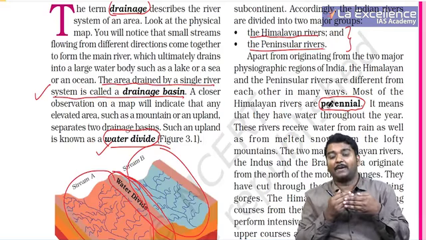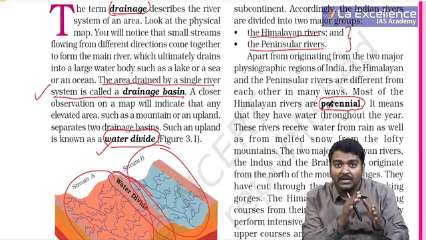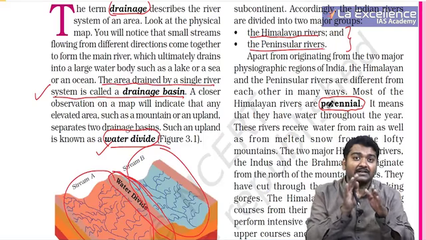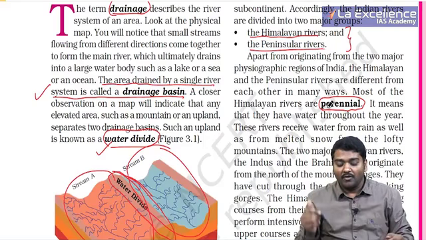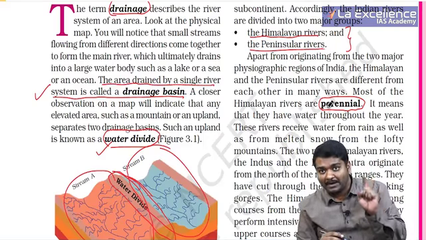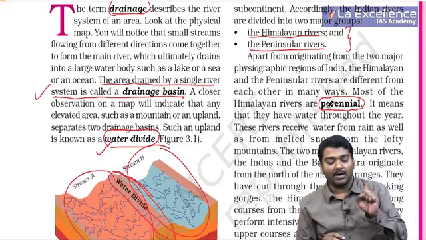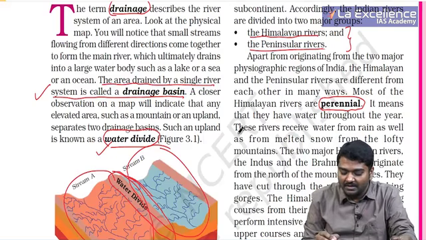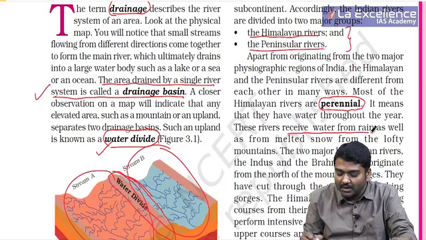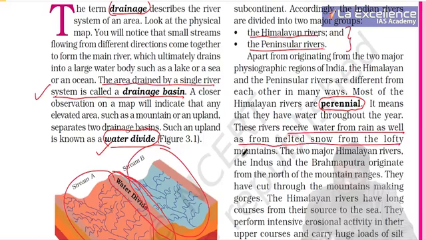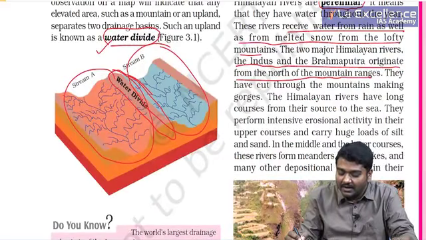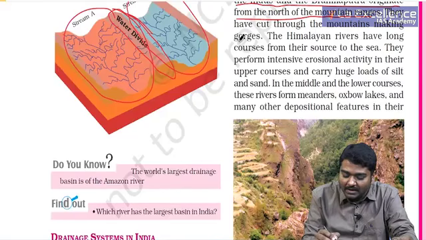Whereas when we talk about the peninsular rivers, they are mostly dependent on the rain, and the rain doesn't happen throughout the year. So we call Himalayan rivers perennial and peninsular rivers not perennial. Second important thing is, these rivers receive water from rain as well as snow. The best examples of this are Indus and Brahmaputra, which originate from the north of the mountain ranges. They have cut through the mountains, making gorges.